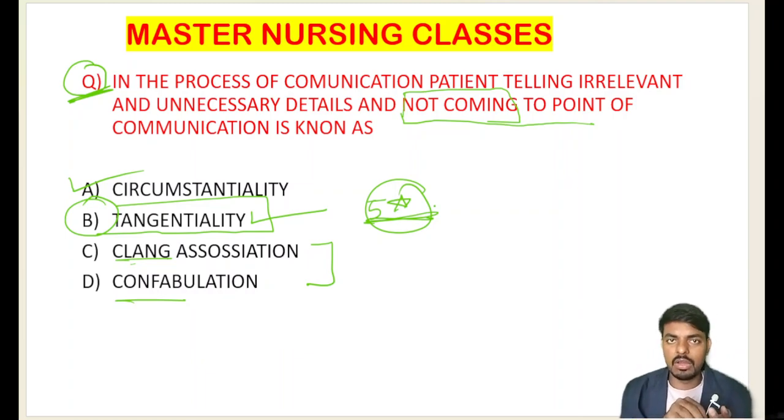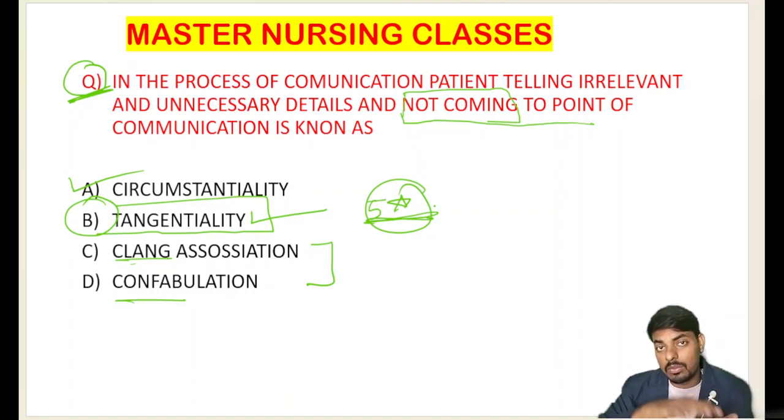If you ask something, the patient will tell you, "Ravi is road Romeo, Rocky is rocket boy, roti party." Like this he will tell. The only thing he wants to make is the rhyme, but there is no sense of meaning in those words. We call that clang association. He is associating the clangs only, not the meaning. That is what we call clang association.